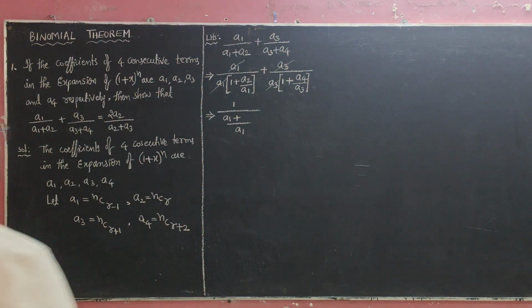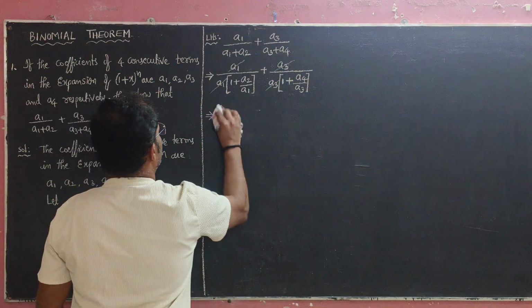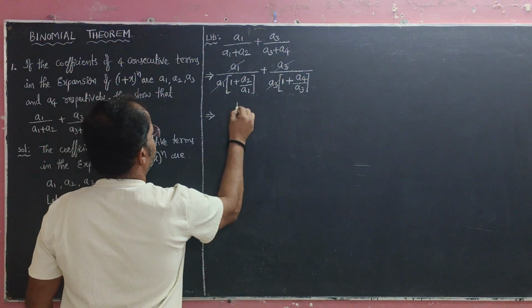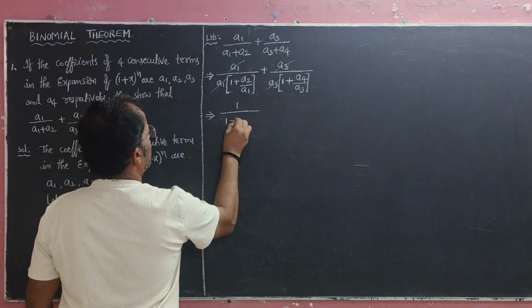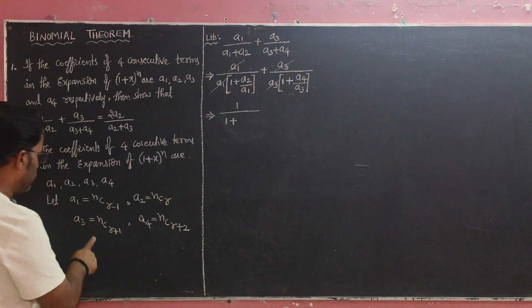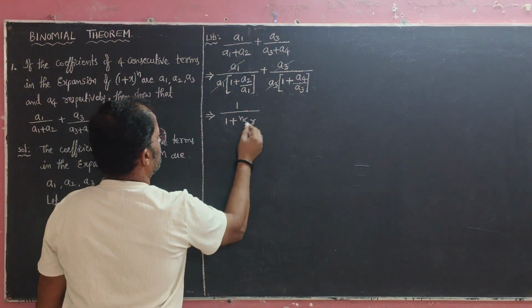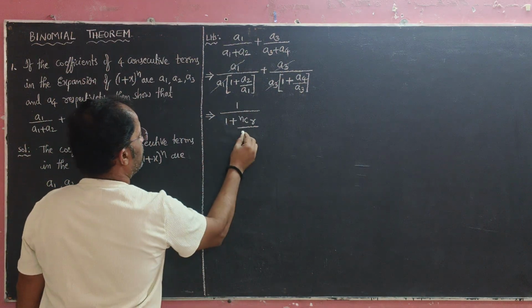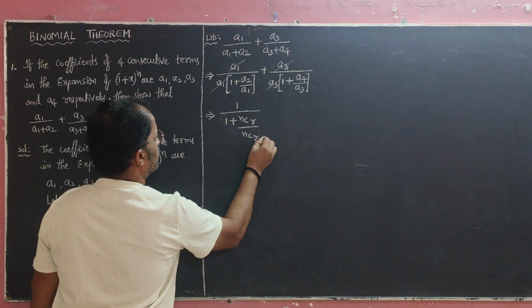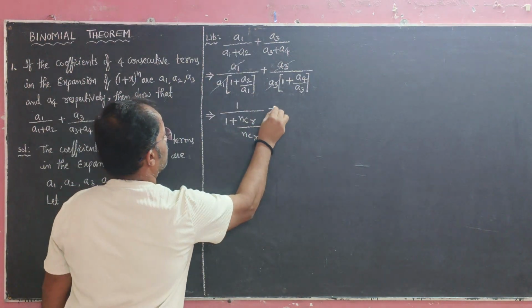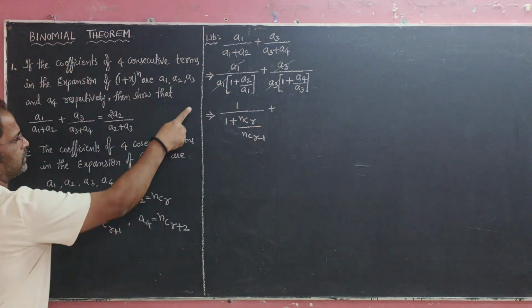So from this one a1 cancel, what is the remaining, 1/(1 + a2/a1). Substitute a2 value. What is a2 value? nCr. By next a1 means nC(r-1). Just a substitution.